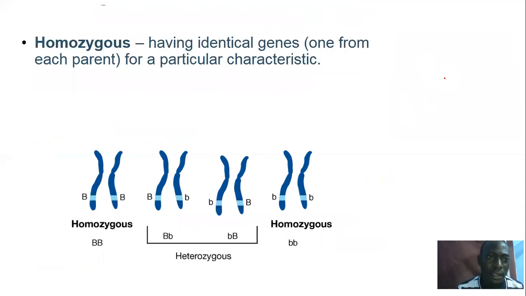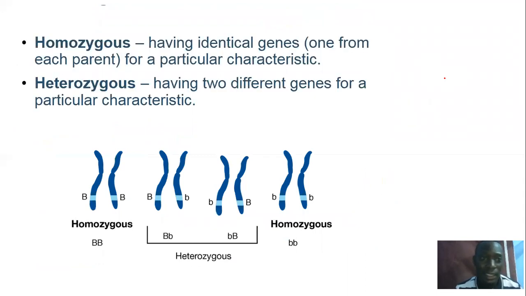And then there are some other words which I want us to understand. And these are all terms to do with genetics. Another term is homozygous. Homo means same. Now, zygosity or zygos has to do with the different alleles. So homozygous means same alleles, like they are the same alleles. So homozygous means having identical genes, one from each parent to form a particular character.